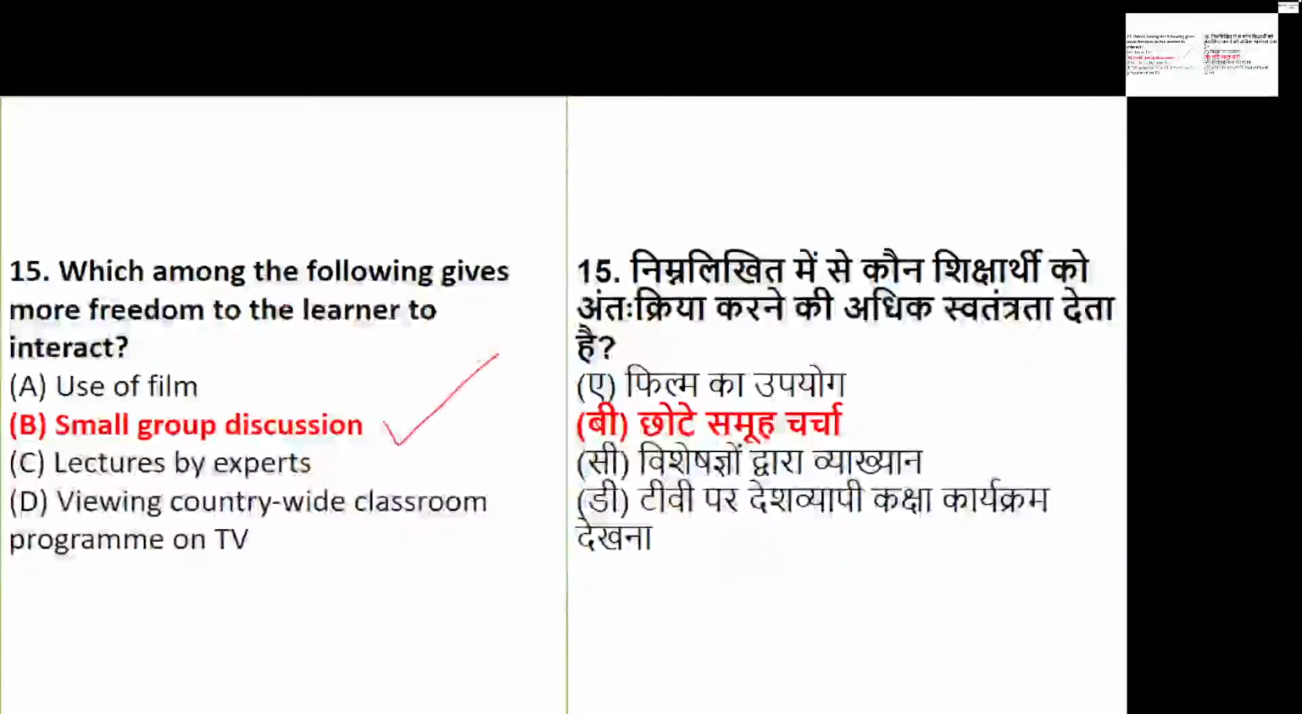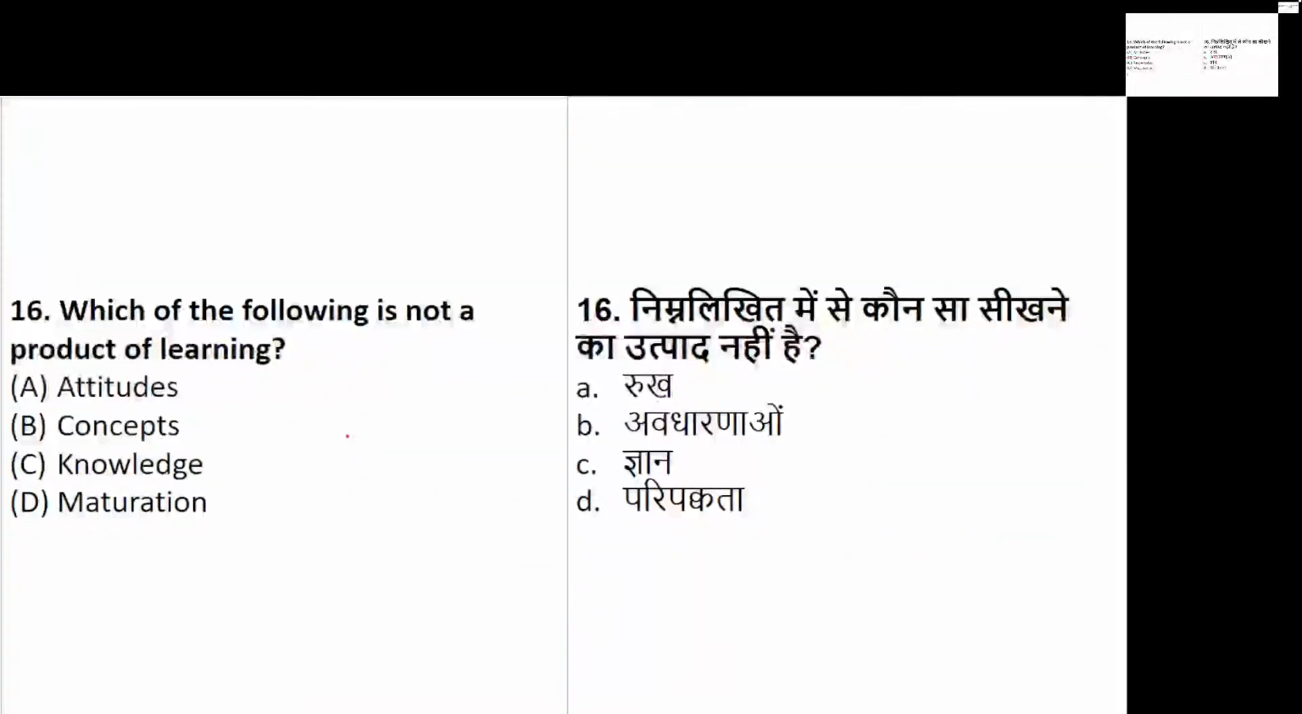Your discussion is basically based on what? It is based on interaction. So yes, discussion will lead to interaction. Yes. Now question number 16. Which of the following is not a product of learning? Now see, the same question which we did earlier, one question back.